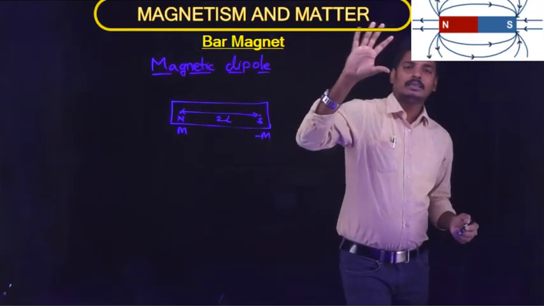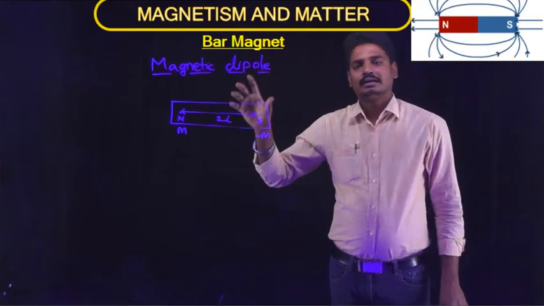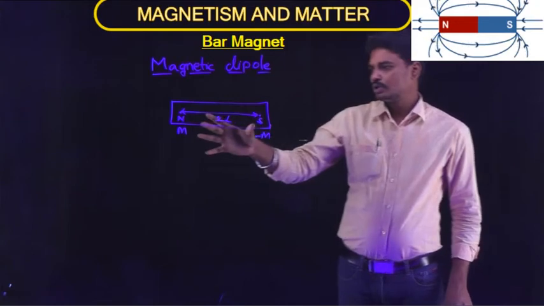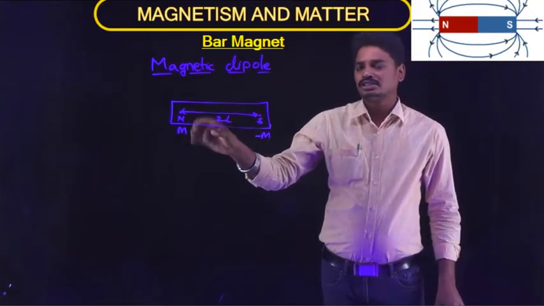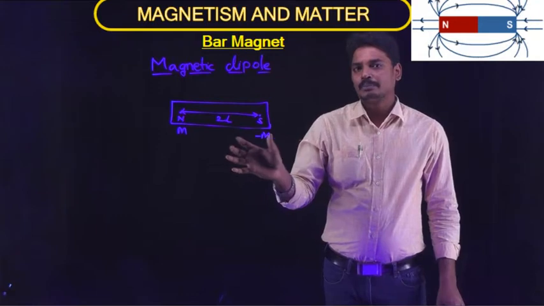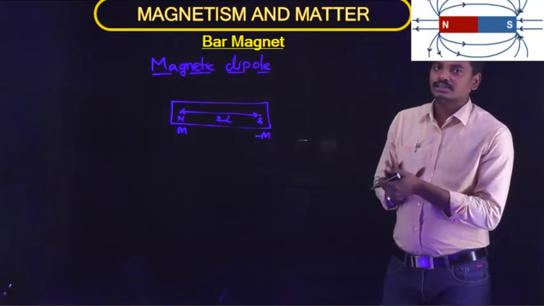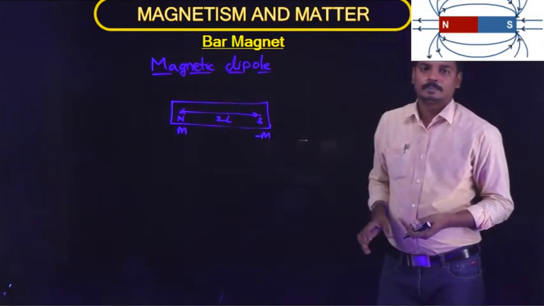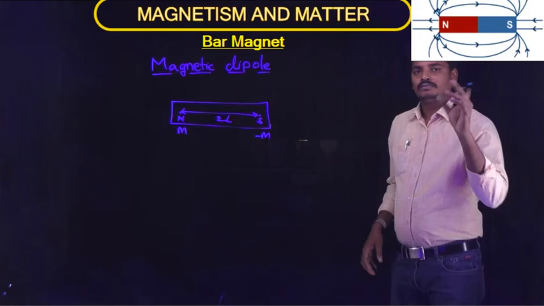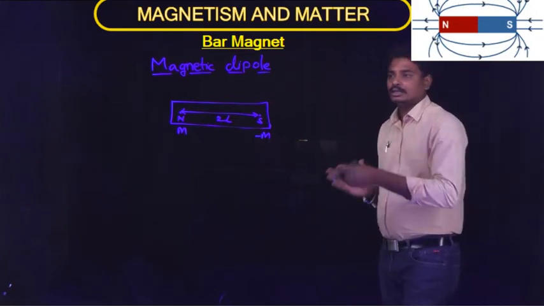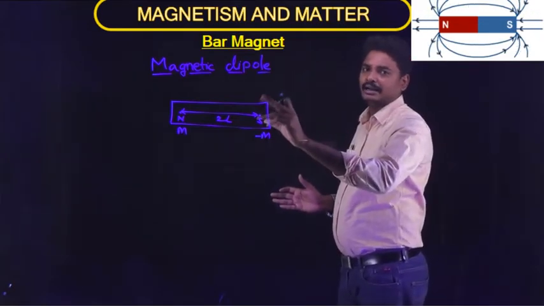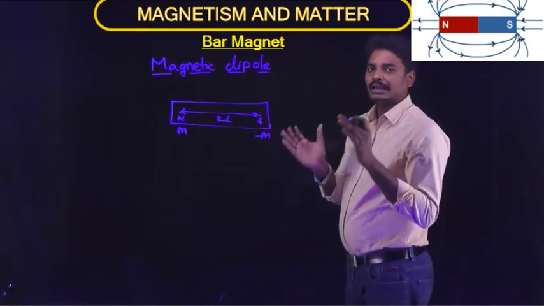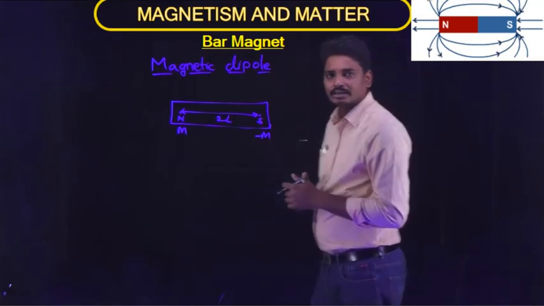Similarly, from the charges and fields chapter, in an electric dipole we have two equal and opposite charges. Here also two poles, equal and opposite in nature, equal in strength, m and m, pole strengths are equal but opposite in nature, separated by a small distance. This is called a magnetic dipole. In charges, we can have positive charge and negative charge separately, but in bar magnets, we cannot have north pole and south pole separately. They come as one, which is called a magnetic dipole.